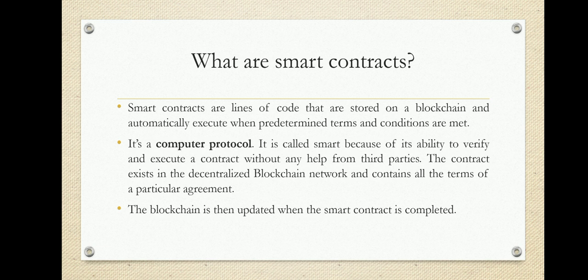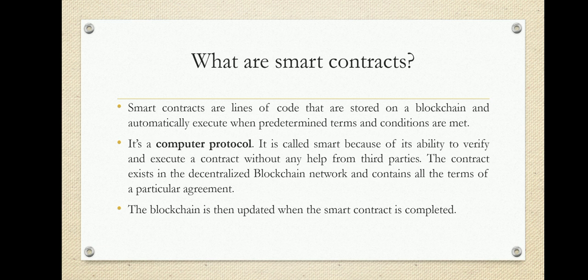So we can say that a smart contract is lines of code. It's like programming, so we can write it in order to perform some functionality. That is a smart contract. In other words, we can define it as a computer protocol. A smart contract is a computer protocol. It is called smart because of its ability to verify and execute a contract without any help from third parties. So we know that the contract exists in the decentralized blockchain network and contains all the terms and the particular agreement.